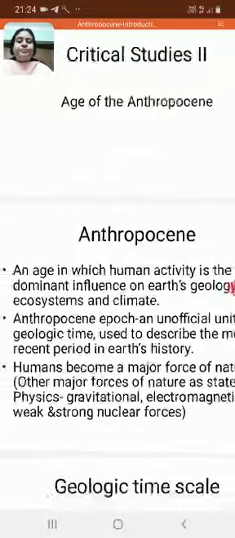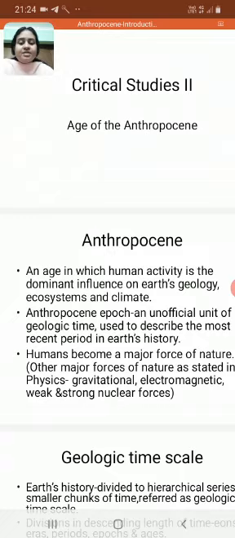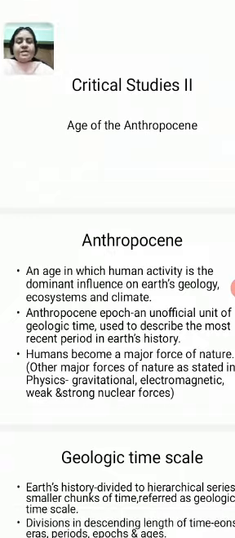So far, humans have indulged in various activities that have created varieties of consequences in the atmosphere, in the environment. And such an age where human activity is the dominant influence on Earth's geology, ecosystems and climate is called an Anthropocene.